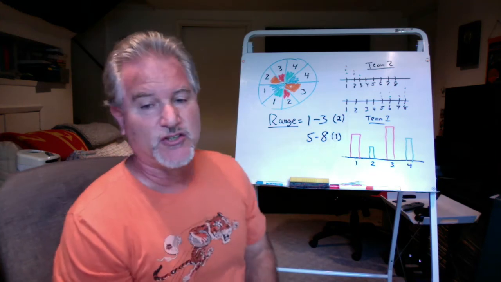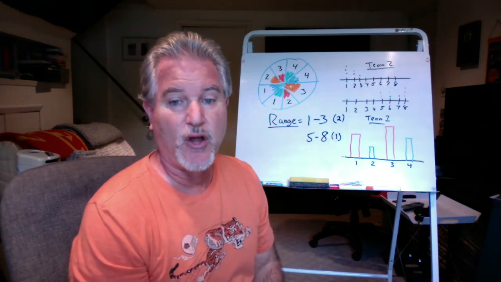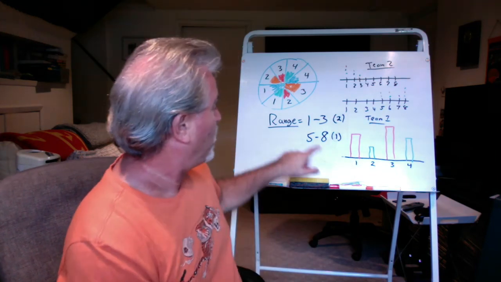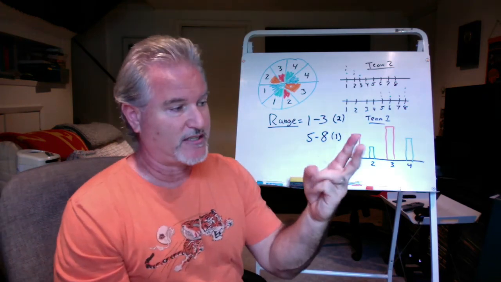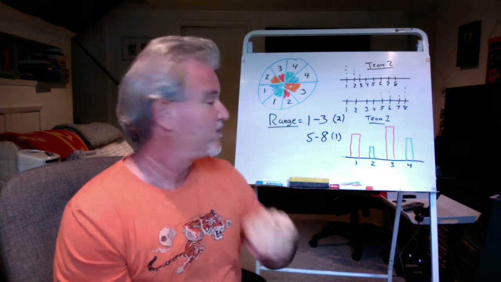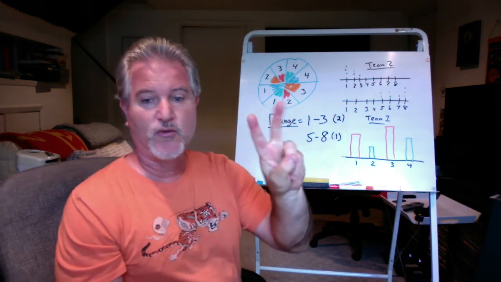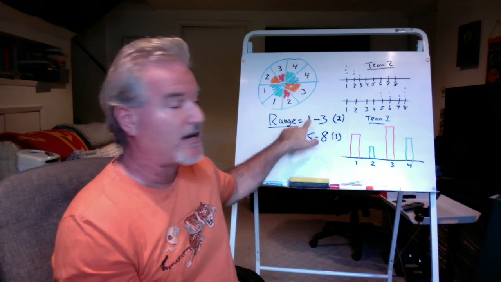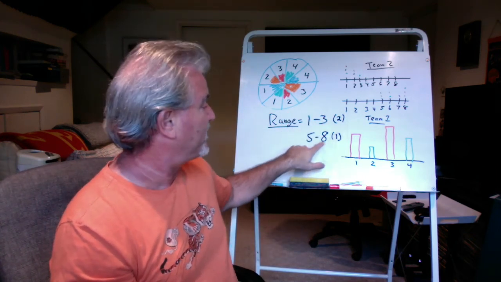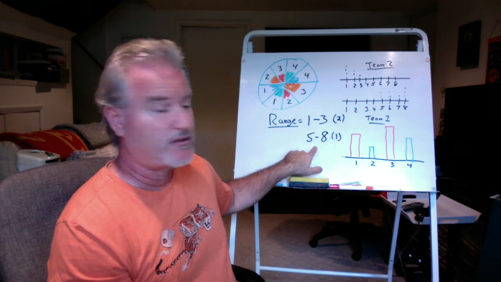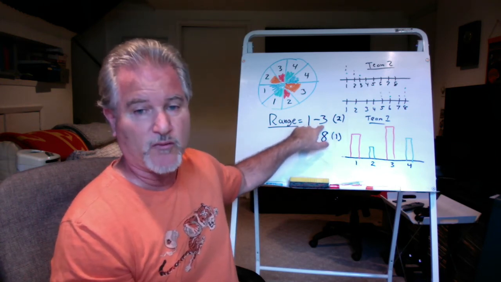So now if I asked you which team has the larger range, well, 5 to 8 is 5, 6, 7, 8. That's a range of 4. This is 1, 2, 3. That is a range of 3. So my answer would be team 1 has the larger range. Team 2 has the smaller range.